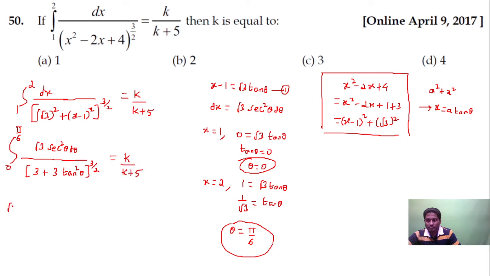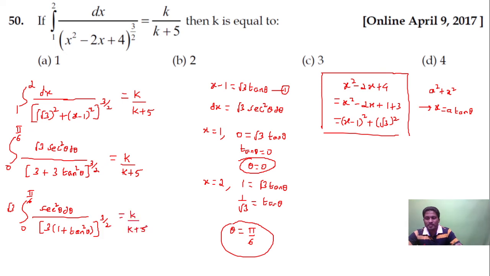So root 3 out, this is the integral from 0 to pi by 6 of sec square theta d theta upon 3 times (1 plus tan square) whole to the power of 3 by 2, is equal to k upon k plus 5.